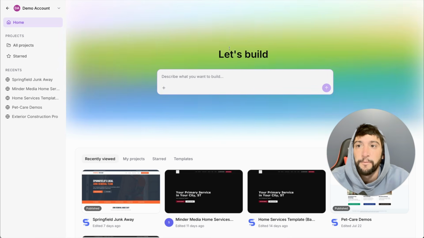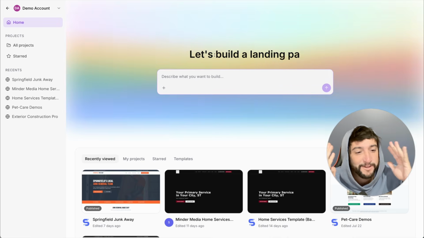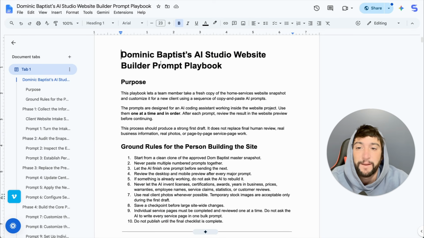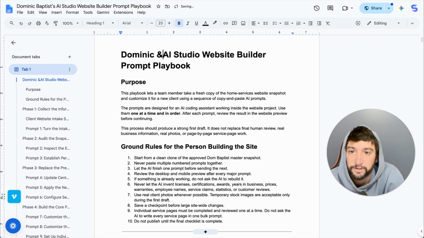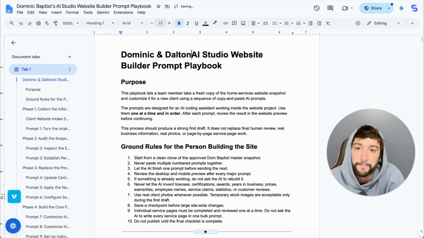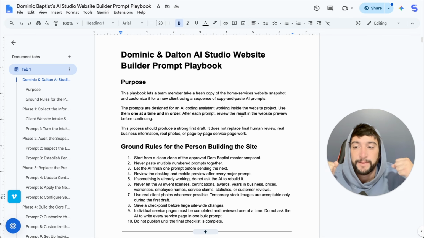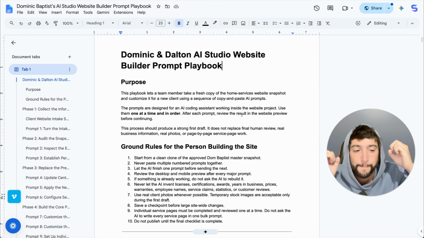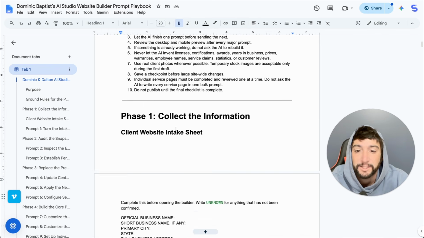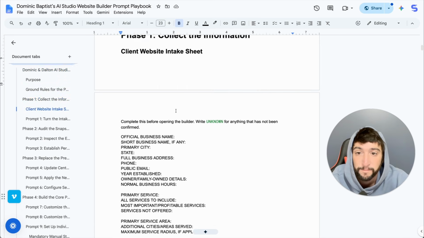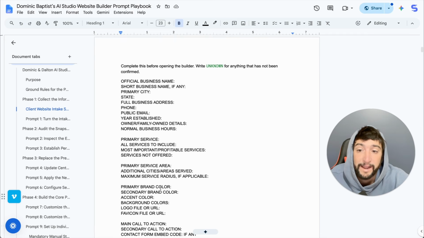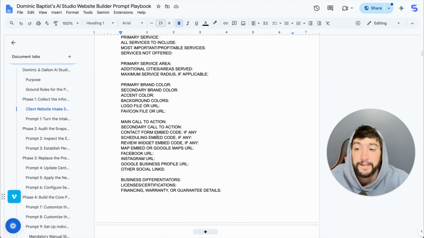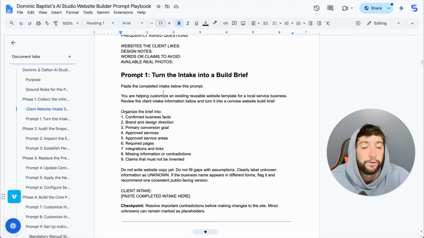So first, let me show you the prompts that we used. We used the AI Studio website builder prompt playbook. And I'm actually going to change the name of this because it was technically Dalton who built most of this. So I'm going to say Dominic and Dalton. That's my boy. And the reason I'm bringing up Dalton so much is because he spent 3 to 4 months building this prompt playbook. Yes, 3 to 4 months, understanding the client website intake form, what to receive from the client, all of this information he needed in order to work with all of these different prompts.